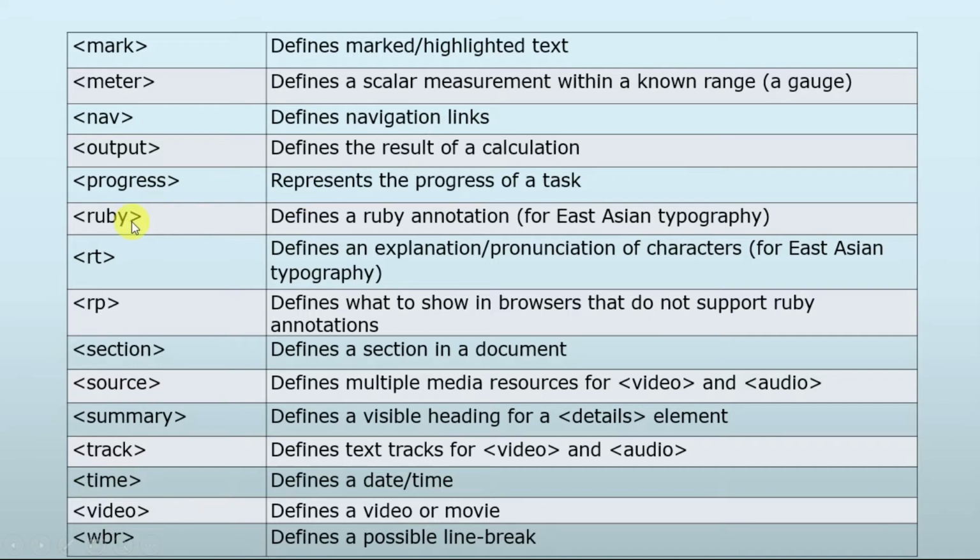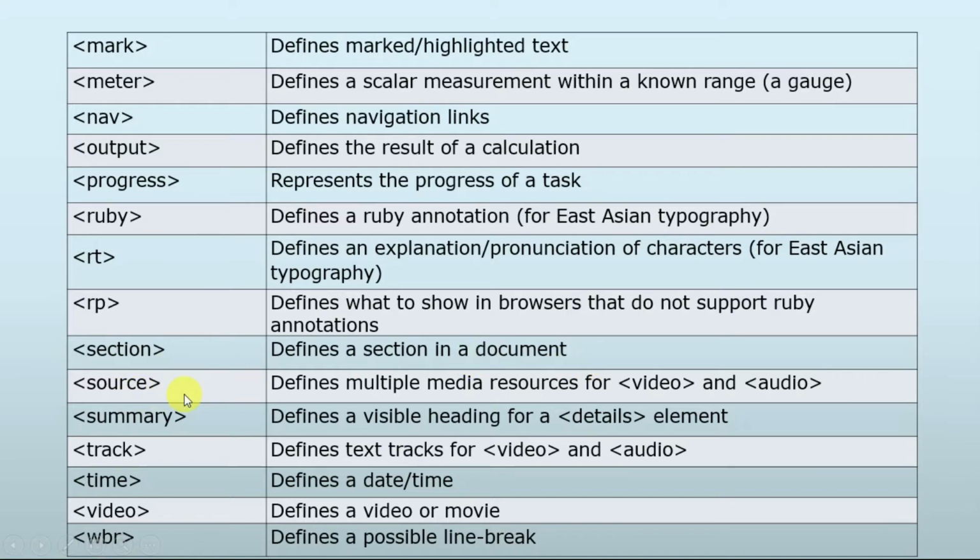After that, ruby. Ruby is a special one that is used to define a ruby annotation for East Asian typography. East Asian typography involves languages like Japanese and Chinese. After that we have rt. The rt element defines an explanation or pronunciation of characters for East Asian typography. Then after that we have rp, which defines what to show in browsers that do not support ruby annotation. And then we have the section element, which defines a section in a document.